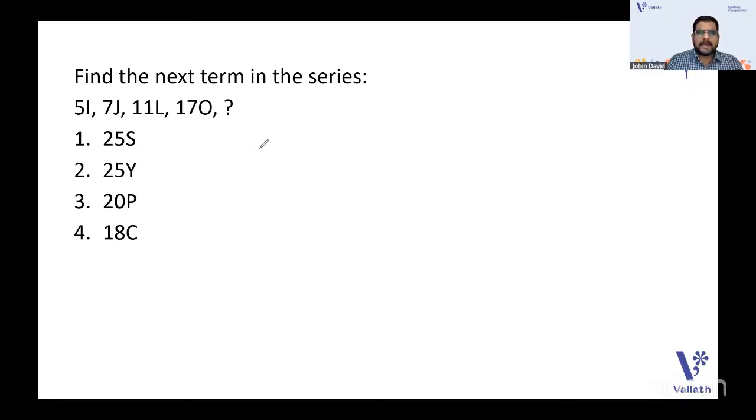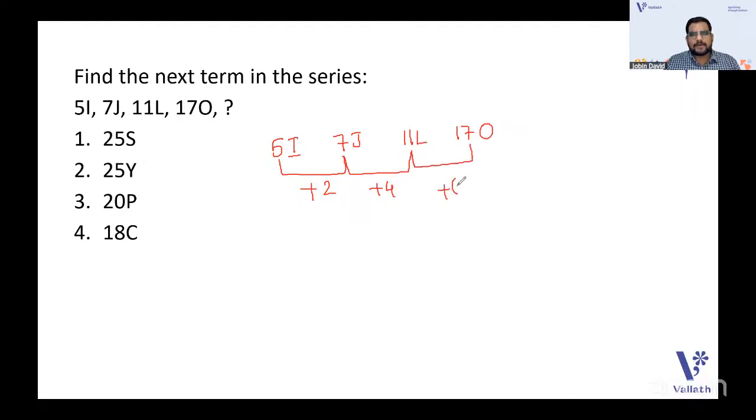Yes, here the terms are alphanumeric. So alphabet is there, and also numbers are there. 5i is here, 7j, 11l, and 17o. First we can find out the numbers. 5 to 7 is plus 2. 7 to 11 is plus 4. 11 to 17 is plus 6. So plus 2, plus 4, plus 6. What will be the next one? It is plus 8, right? So 17 plus 8, we are getting 25.